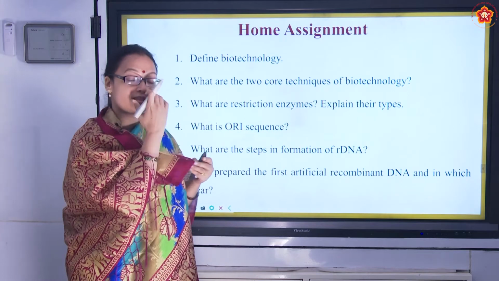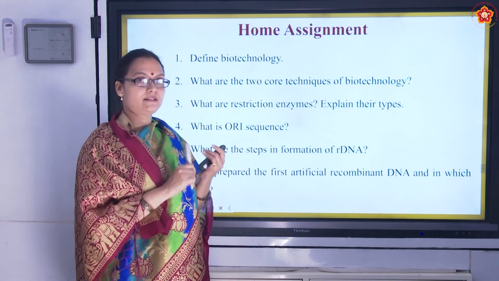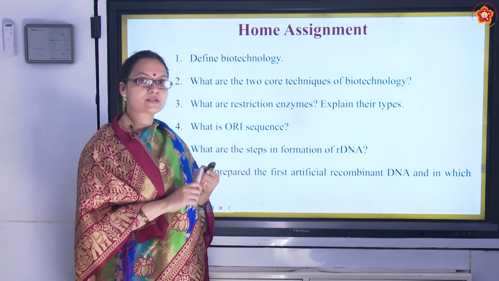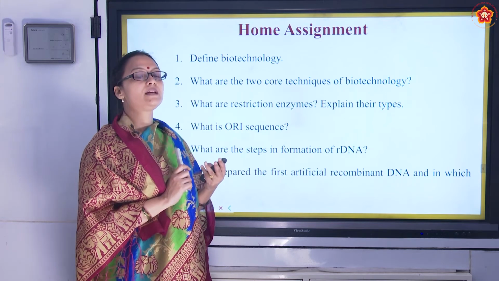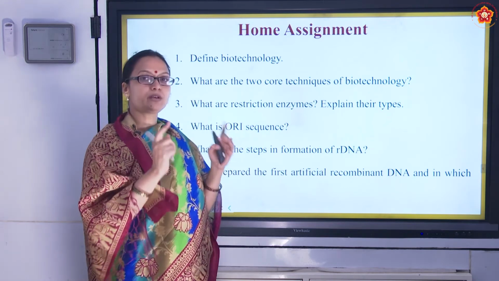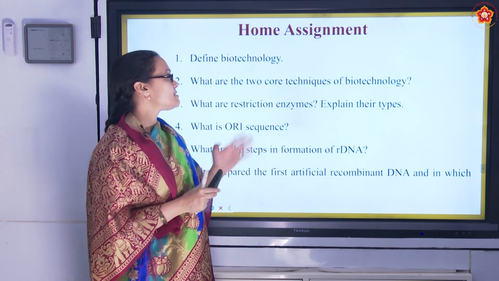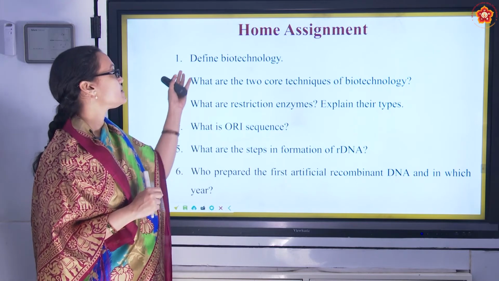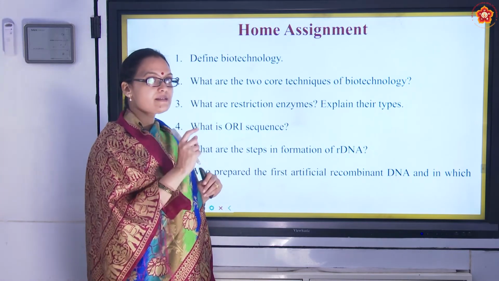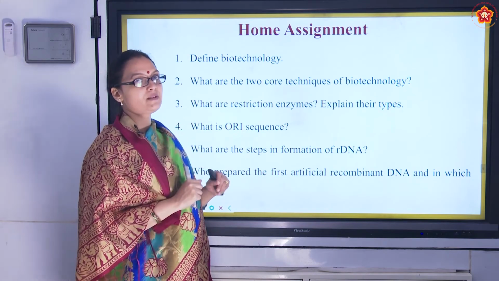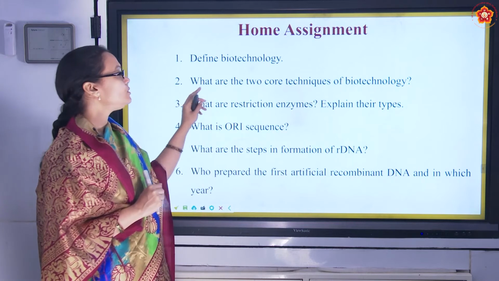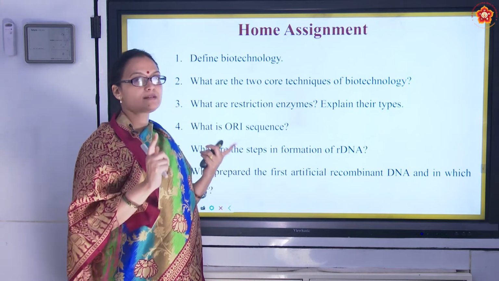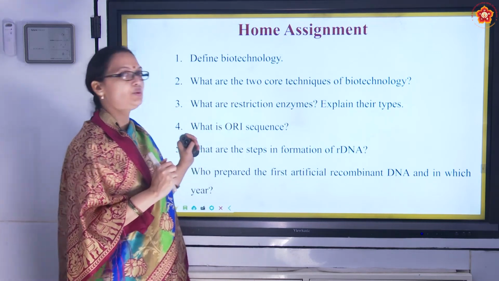So in today's class, we just spoke about the basics of biotechnology, the definition, the principles, the application, right? And all the various new terminologies like restriction enzymes, origin of replication, cloning, plasmids, and then how recombinant DNA is formed. So this is a home assignment. Let's speak about how to get the answers for these questions. First is the definition of biotechnology. This has to be the definition given by EFB, which is there in the first slide. And then what are the two core techniques? We spoke about how we alter the genes and how we keep the environment sterile. So this is the answer for two core techniques.